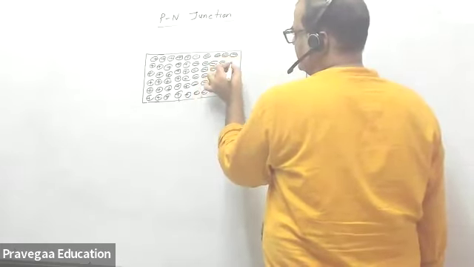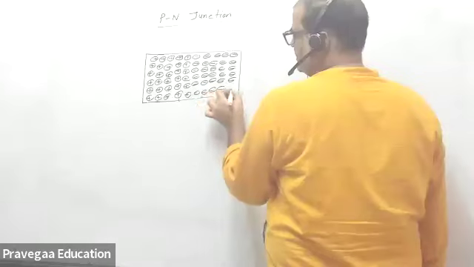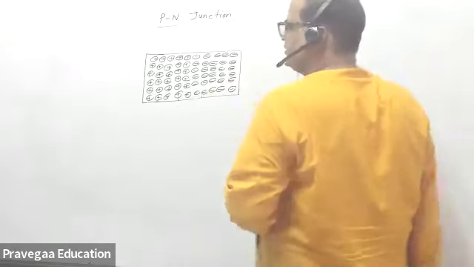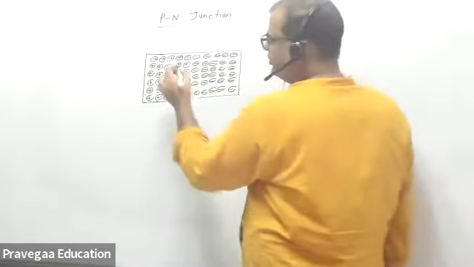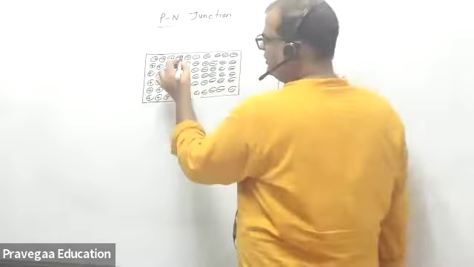This is the junction, and now you know that all these atoms have electrons. They are occupying electrons. So there is a high concentration of electrons, and this side of the section has holes.